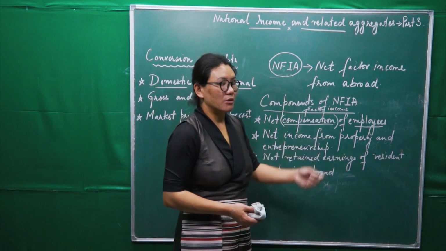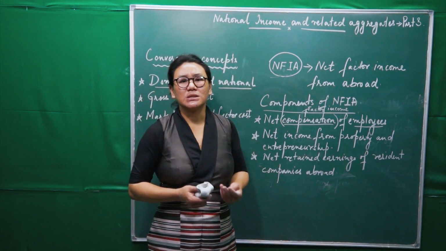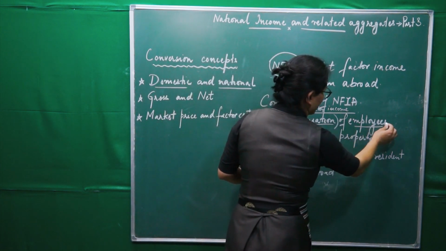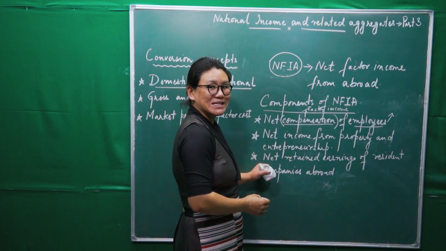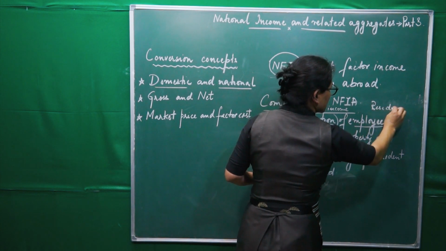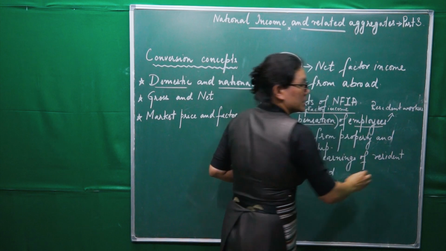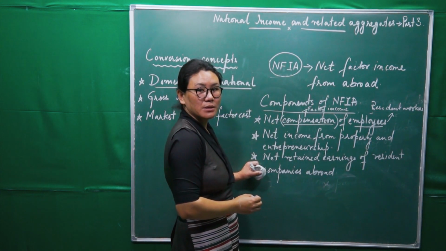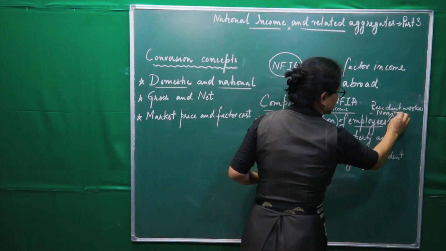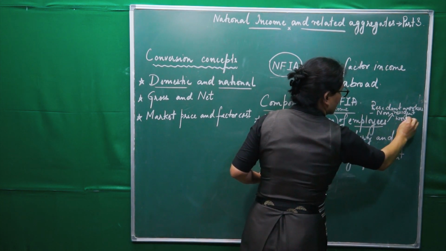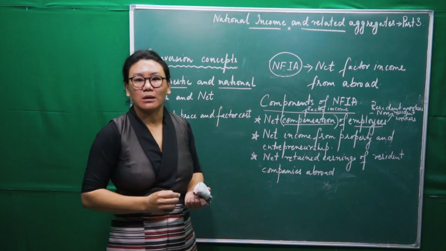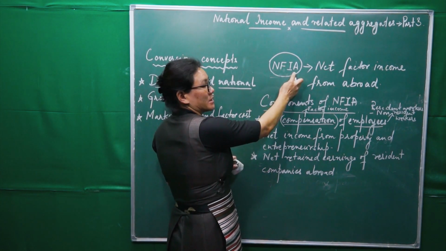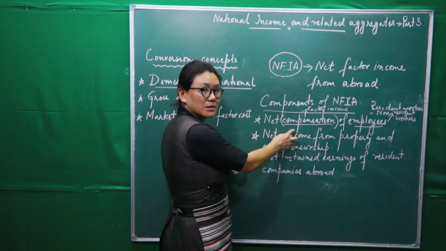Now what is this net compensation of employees? It is the difference between compensation which is received by resident workers who are temporarily employed abroad, and similar payments which are made to non-resident workers who are temporarily working within the domestic territory of a country.